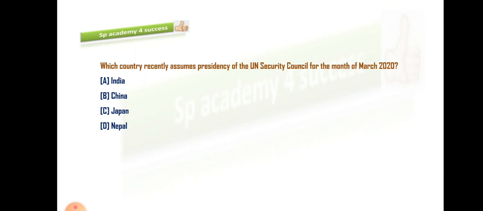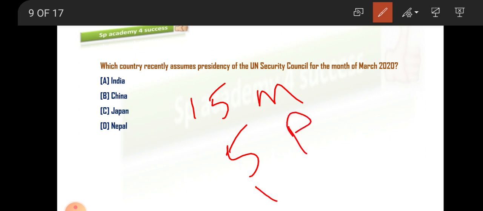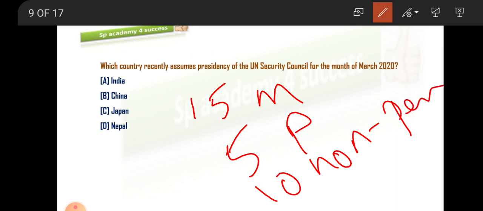So here what happens is, in the UN Security Council, we will have 15 members. 5 members will be the permanent members. 10 will be the non-permanent members. Okay, these non-permanent members will be for a term of 2 years.